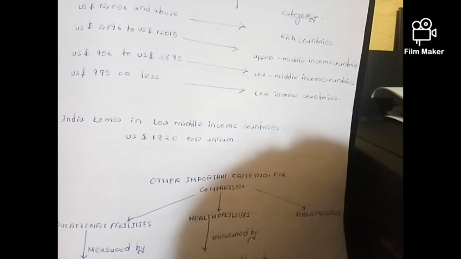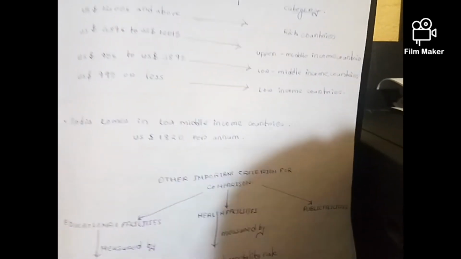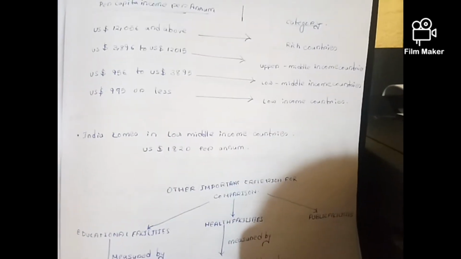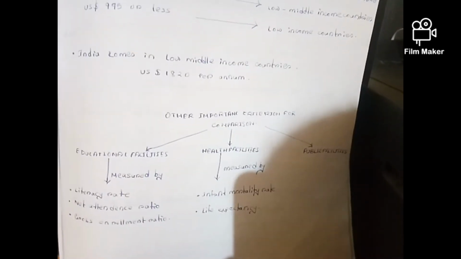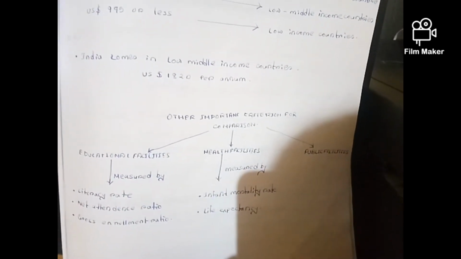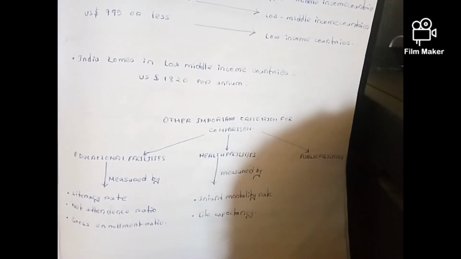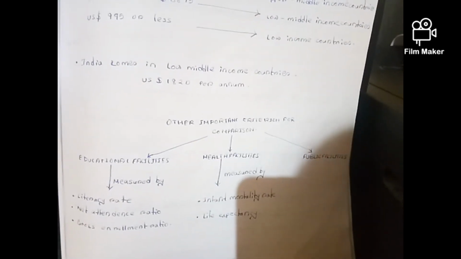India comes in the lower middle income countries, at US $1820 per annum. Other important criteria for comparison are educational facilities, health facilities and public facilities.